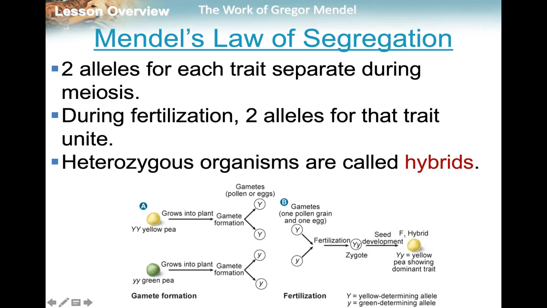Mendel also was able to determine what he referred to as the law of segregation. This is that two alleles for each trait separate during meiosis, which we're going to be talking about again later in this chapter. It builds off of mitosis that we learned last chapter. Those two alleles separate during meiosis, so that you only get one allele from each parent. During fertilization, those two alleles come back together and unite.